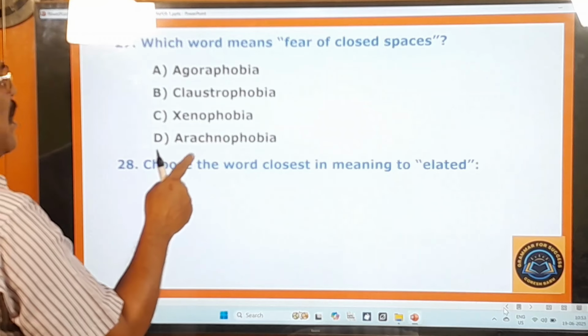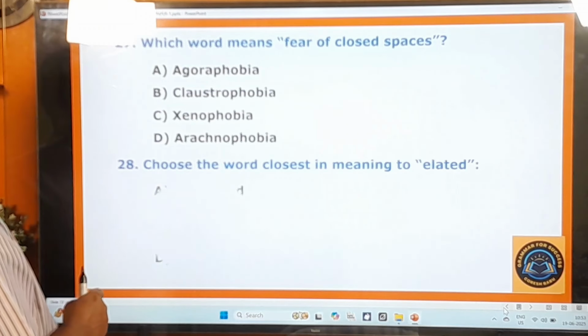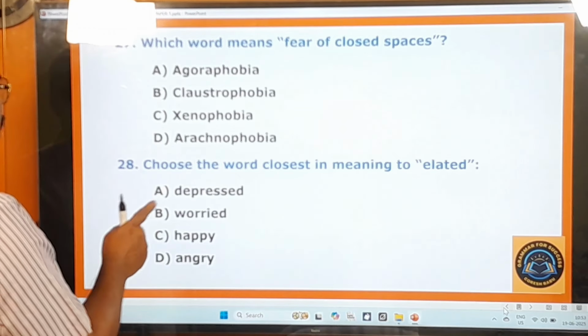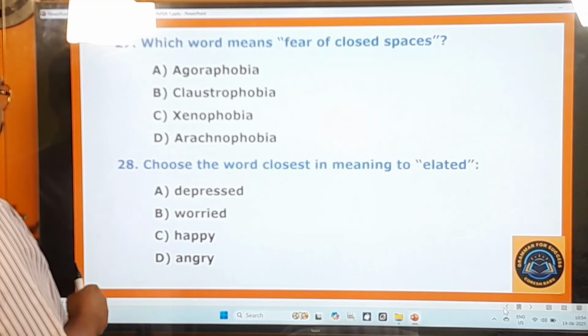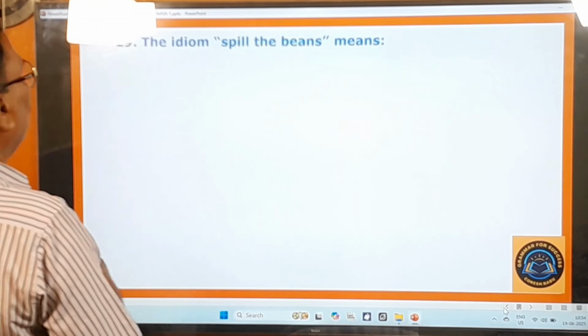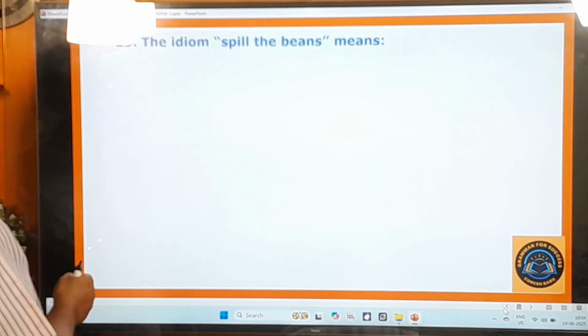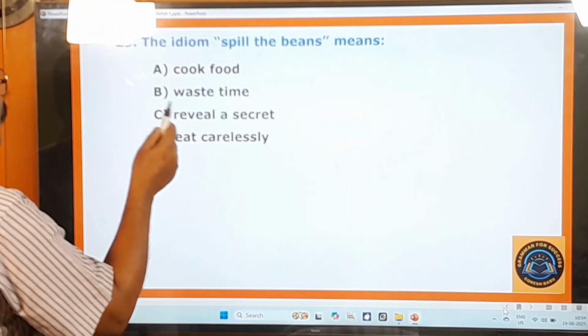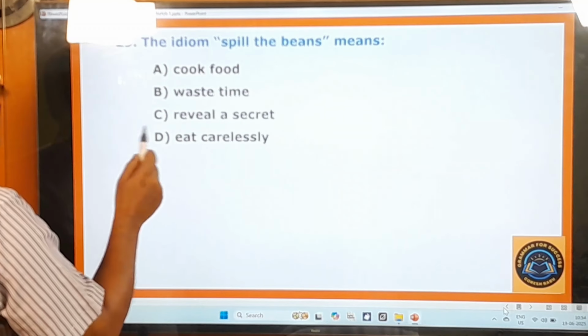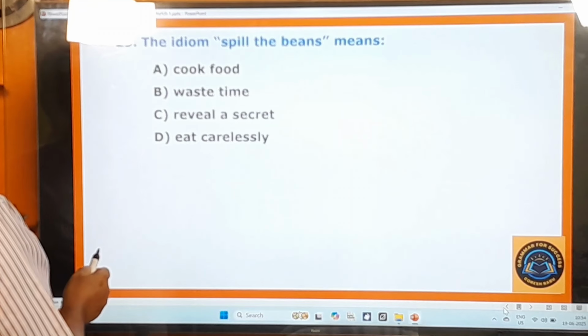Choose the word closest in meaning to elated. Depressed, worried, happy, angry. 29th question. The idiom spill the beans means cook food, waste time, reveal a secret, eat carelessly.